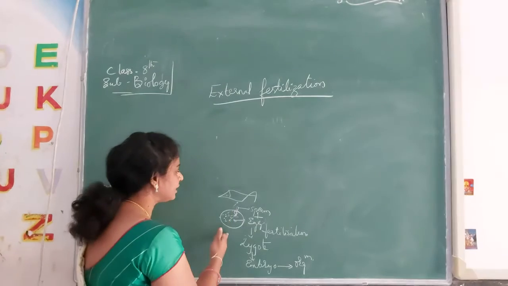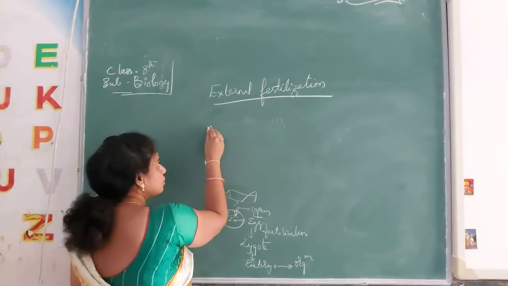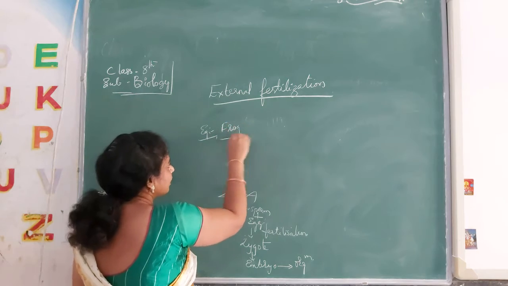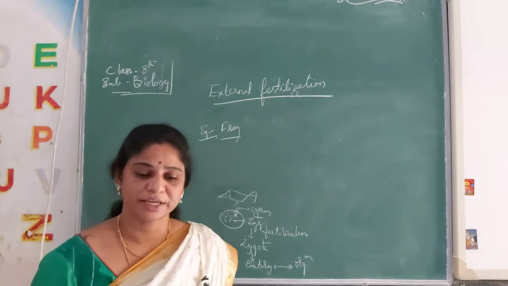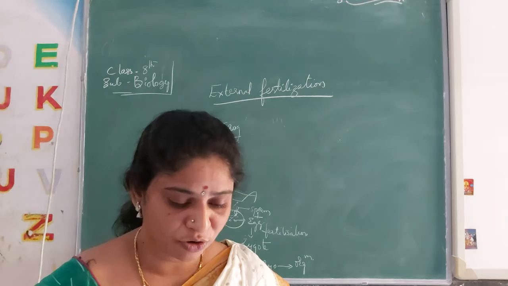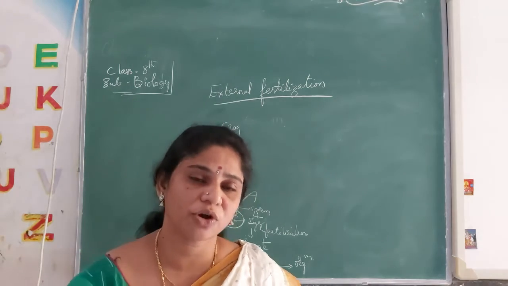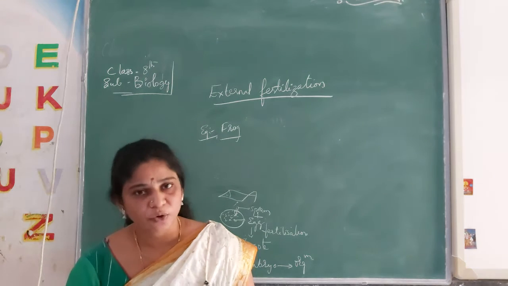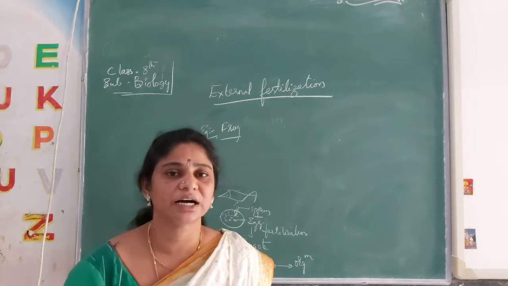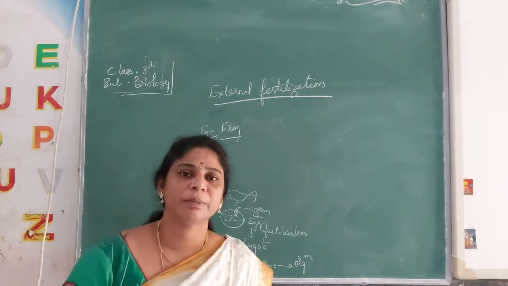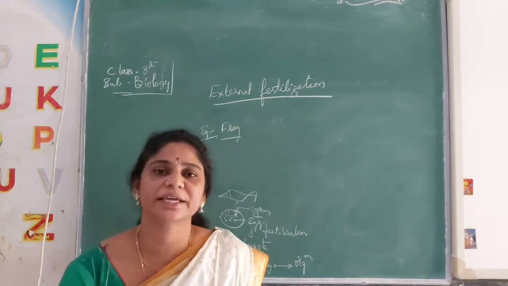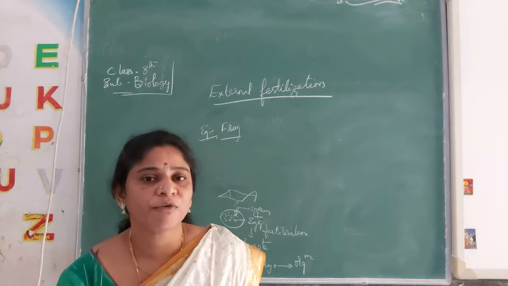I have taken a fish here as the example, and for you they have given a frog. See here, the life cycle of the frog they have given. You know the life cycle of the frog very well. The female frog lays eggs in the water, whereas the male goes and sprays the sperms on the eggs, in the same way as the life cycle of the fish.